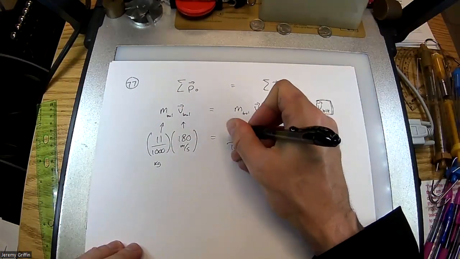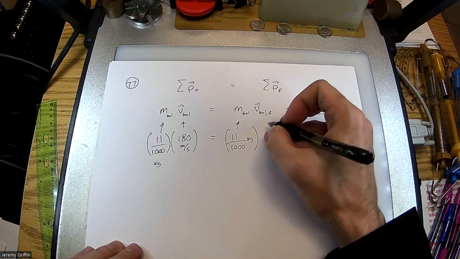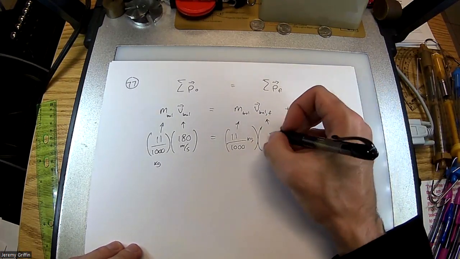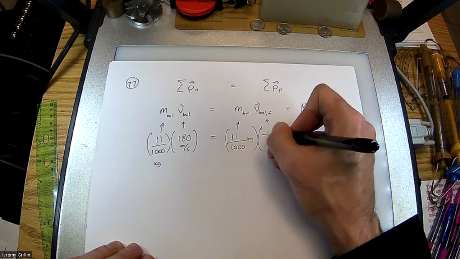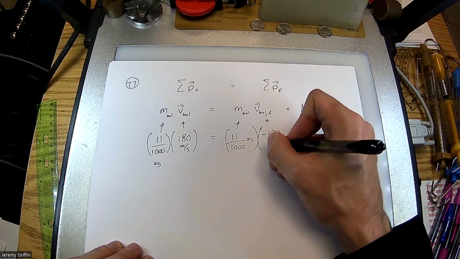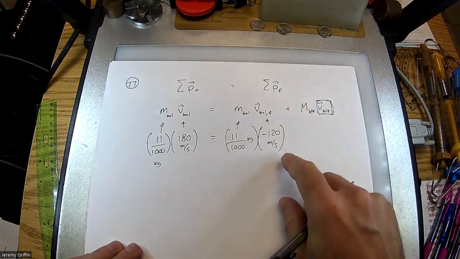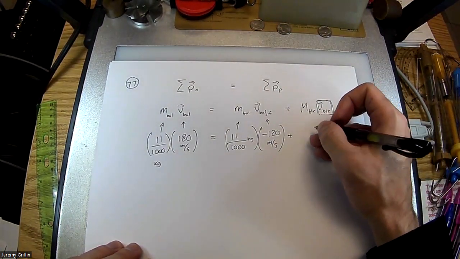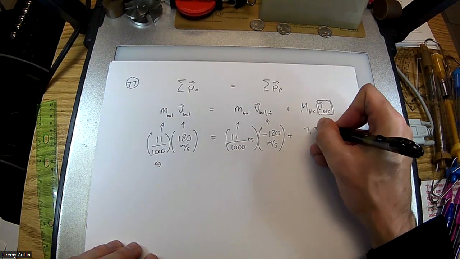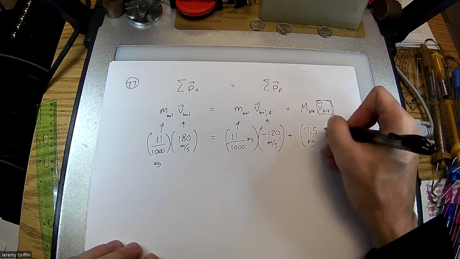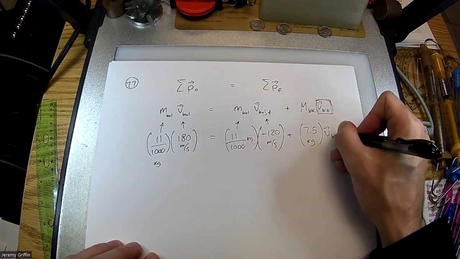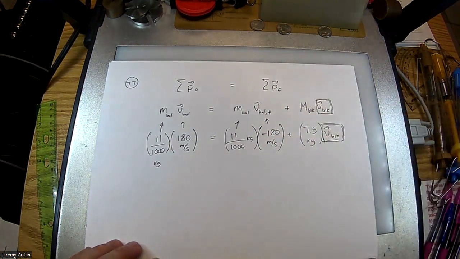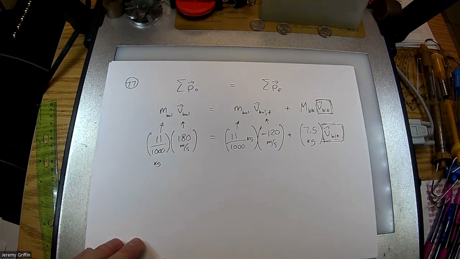So 70 kilograms. Velocity of the bullet final is a negative number, so I'll keep a negative number and make up something a little different from theirs. Be careful about what yours is going to be. Plus the mass of the block. Maybe I have this many kilograms for the block, something a little different from the bullet, and then the velocity of the block. My numbers are a little different, not crazy different, just different enough. All right, I'll get started.